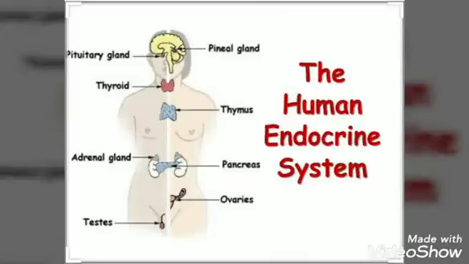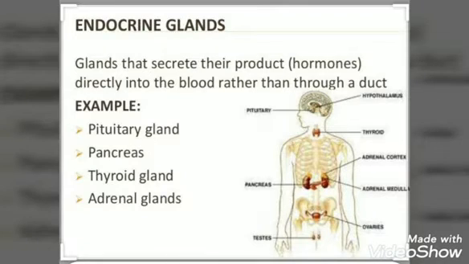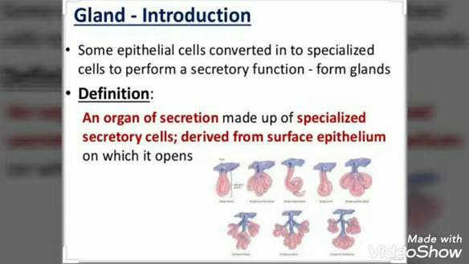Hello students. Today we will study about the endocrine system in our body. The endocrine system is a bunch of ductless glands which are found in our body. Ductless means without pipes. Now what is the meaning of the word gland? Gland is any organ which will secrete things.